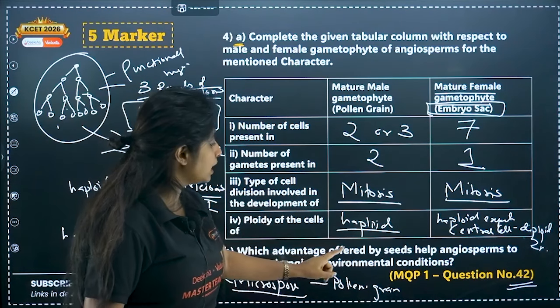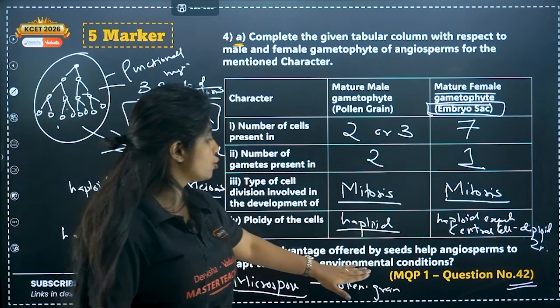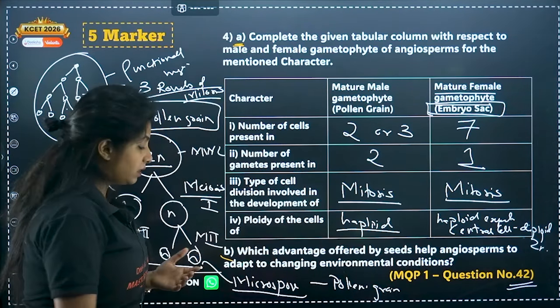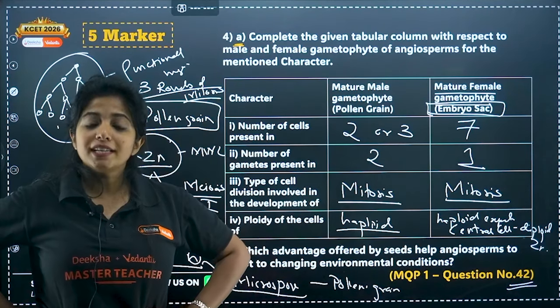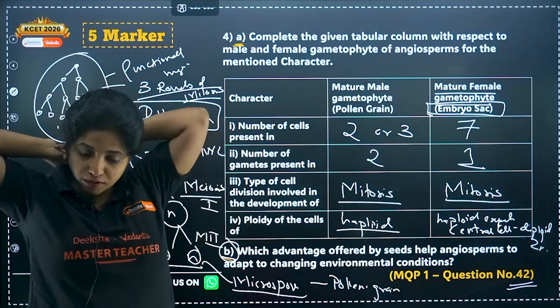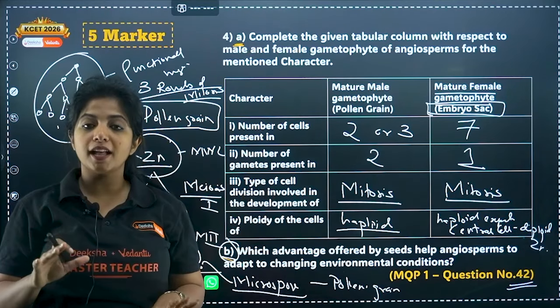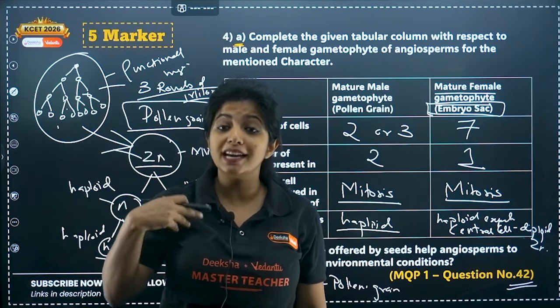Now, which advantage offered by seeds helps the angiosperms to adapt to changing environmental conditions? That is a different question, a type B question, part B. What is the advantage offered by a seed to angiosperms, the flowering plants, that helps them adapt to different environmental conditions? So basically here you have to talk a lot about the seed.